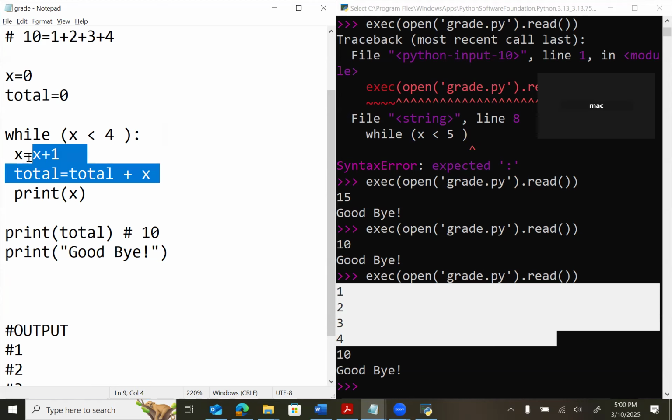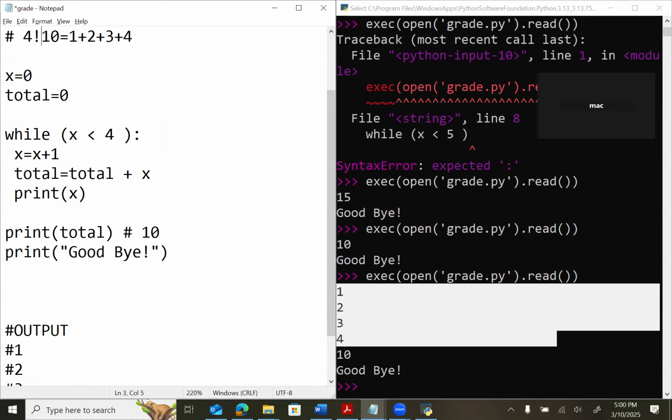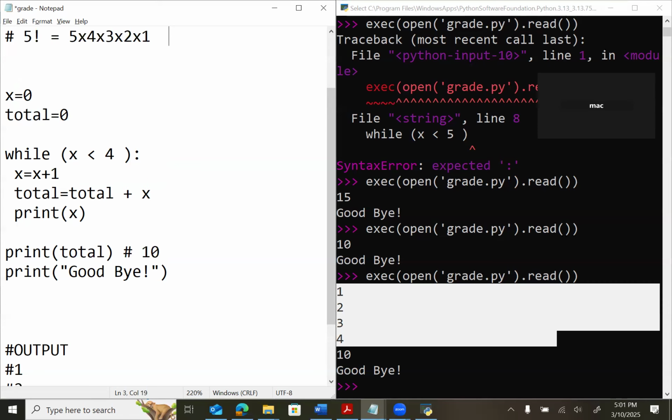Okay, if I want to do something like the factorial, factorial of 5. What is that? 5 multiplied by 4 times 3 times 2 times 1, right? So what will be the total of factorial 5? Answer is? 20 times 3 is 60, times 2 is 120, times 1 is 120. So the answer will be 120.